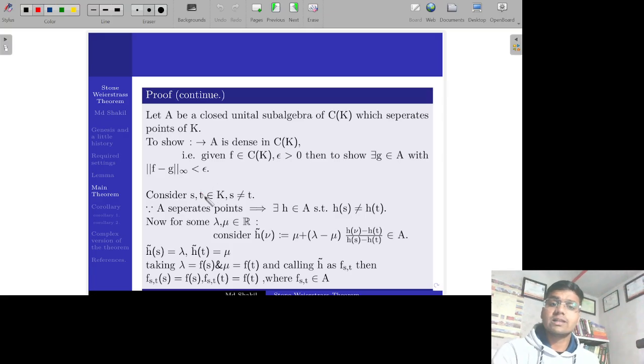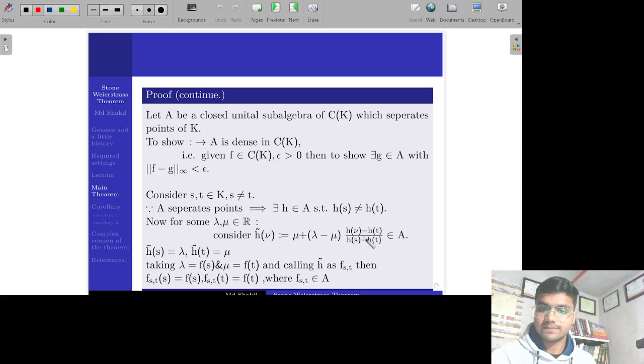Now consider two elements S and T from K such that S and T are not equal. As we consider that A separates the points of K, there exists an element H from A such that H of S will not equal H of T. Now for any lambda, mu from R, consider a function H tilde which sends nu to mu plus (lambda minus mu) times (H nu minus Ht) by (Hs minus Ht).